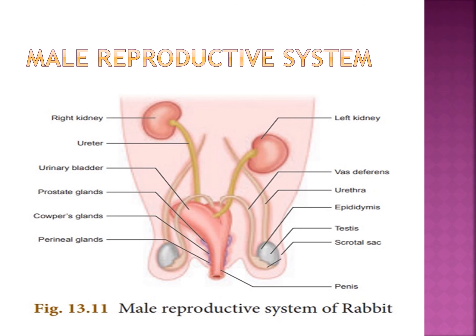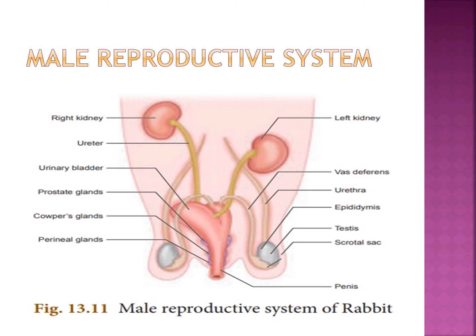In the male reproductive system, two testes are there, enclosed by the scrotal sac. Each testis consists of numerous fine seminiferous tubules.